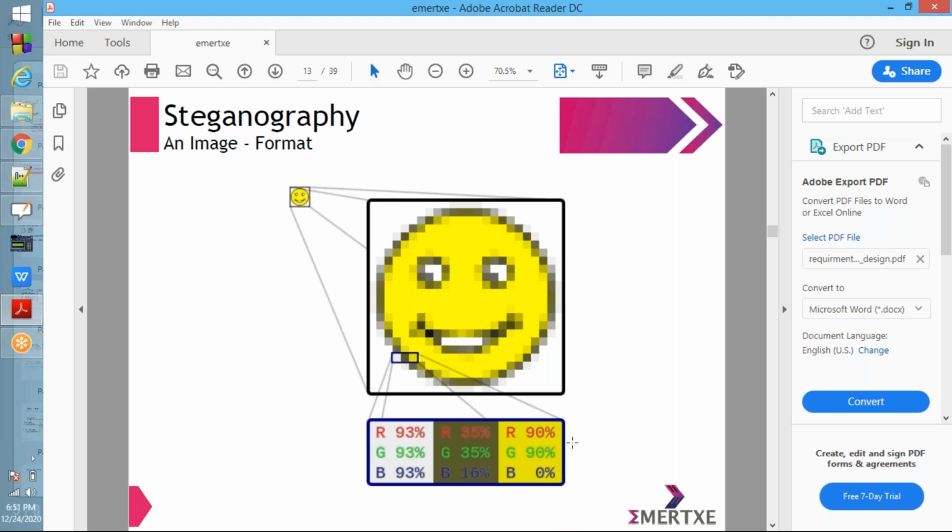Same thing will be there if you take any image and zoom it; these kinds of boxes you will get. Each box will have a value, and that value represents the intensity, the brightness at that particular point. Each box is 1 pixel containing three things: R, G, and B. These values represent the brightness.